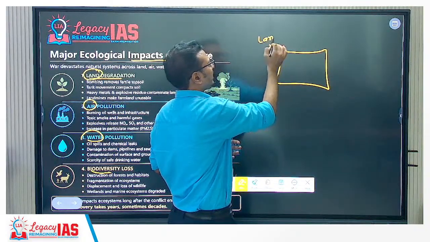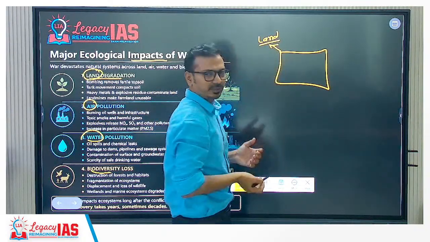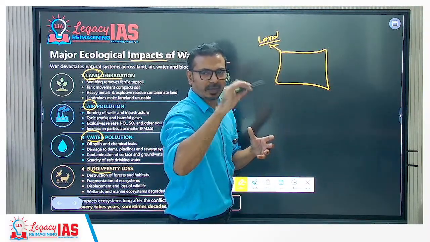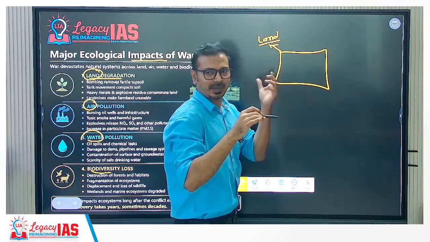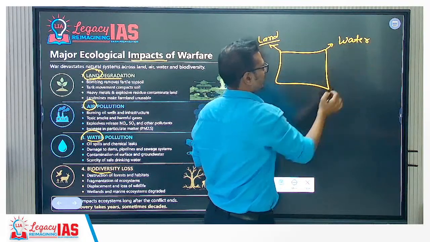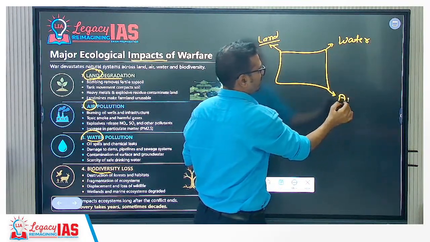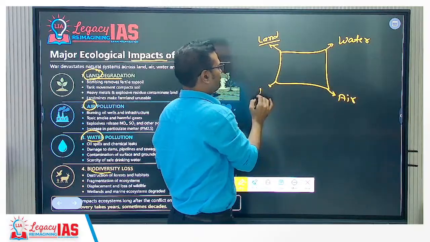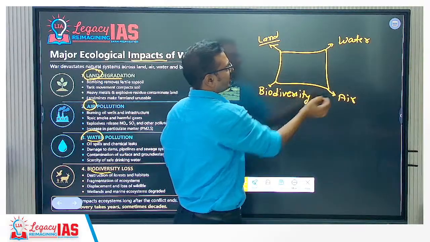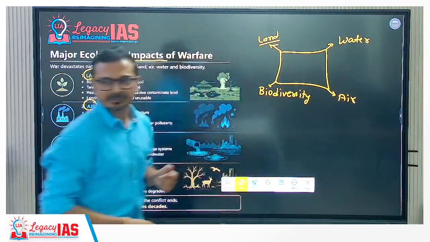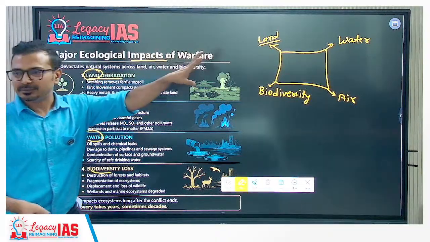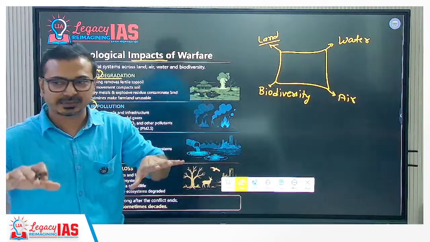When we talk about the spheres, land is the lithosphere, then the hydrosphere is the water aspect, then the atmosphere is the air aspect, and then the biosphere, that is biodiversity. We can remember it like this: the interface of all these three is biodiversity or the biosphere. So we can structure our answer around the impact on all of these.